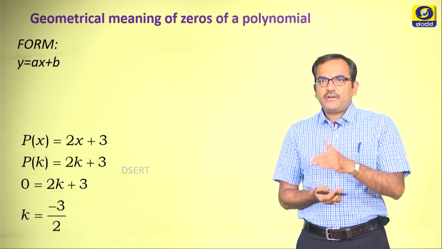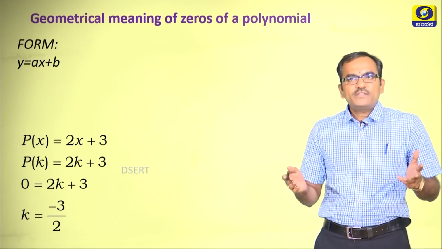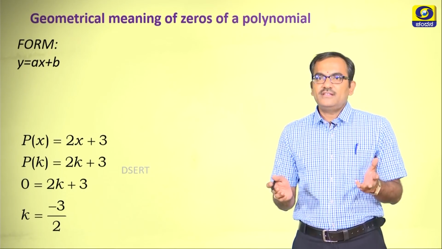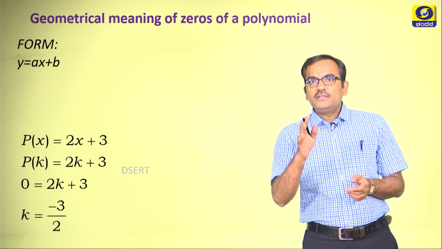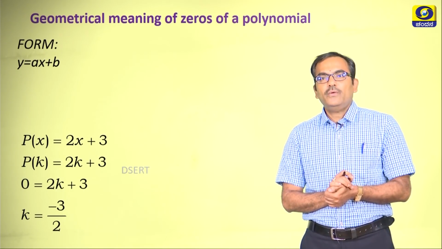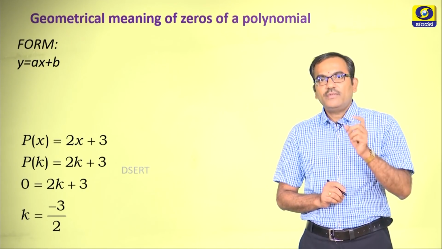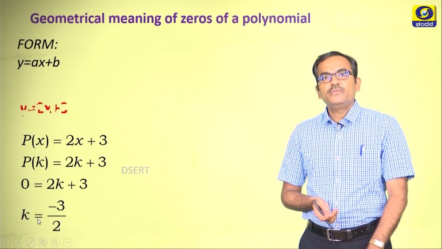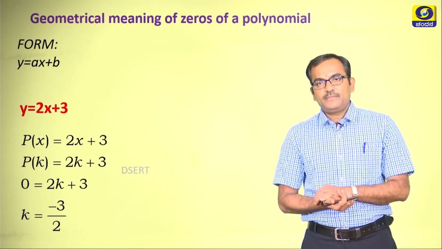What is this geometric way? So, when I say it is a geometric way, of course, it is concerned with lines and angles and also the curved lines. Particularly, I will be dealing with the geometric meaning in a Cartesian plane. Okay. Now, let us begin with one form, that is y is equal to ax plus b, which you can see here, y is equal to 2x plus 3.